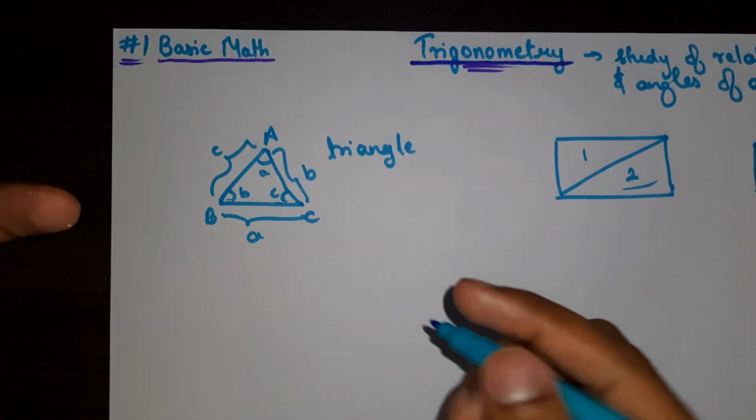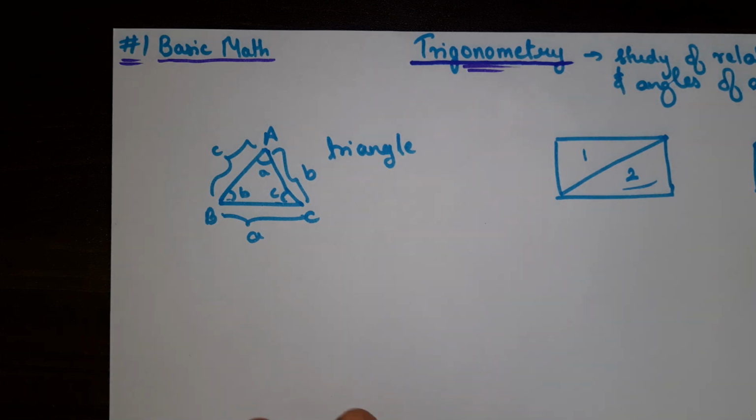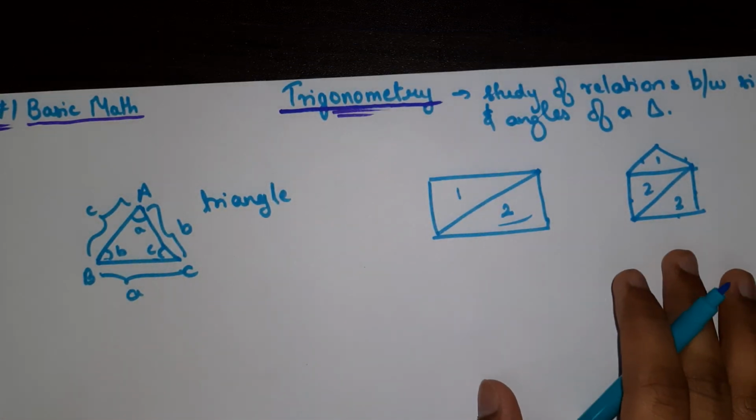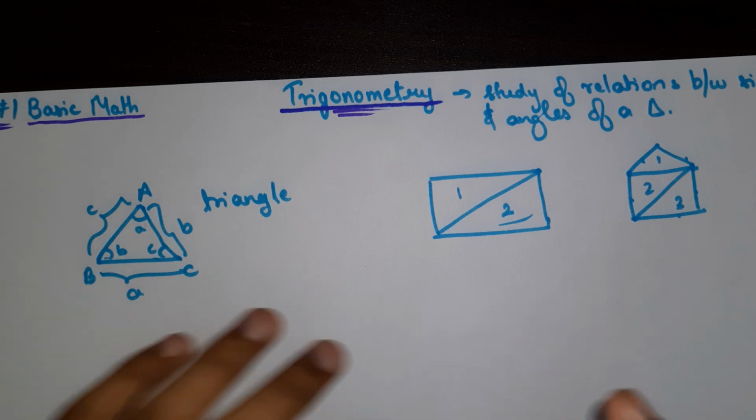We can divide any triangle. Now this also comes again, this is a very beautiful concept. You have to understand.